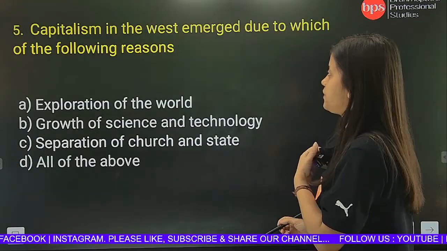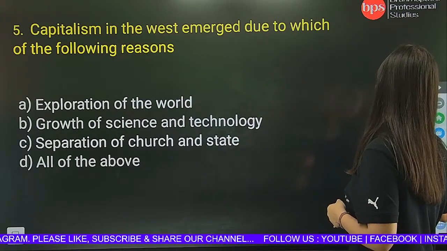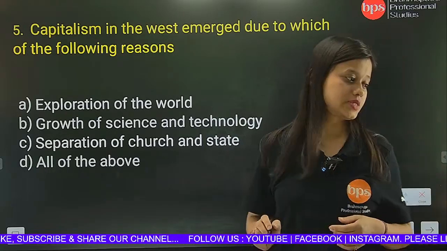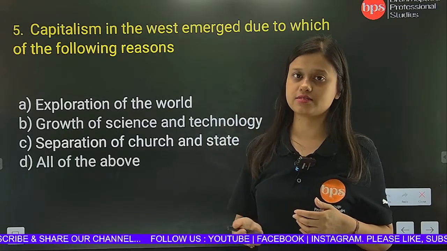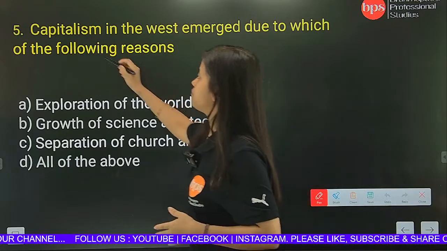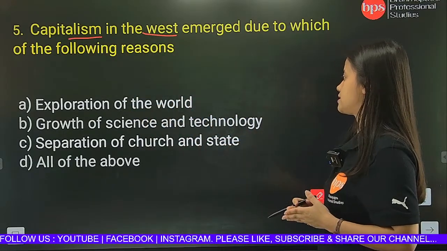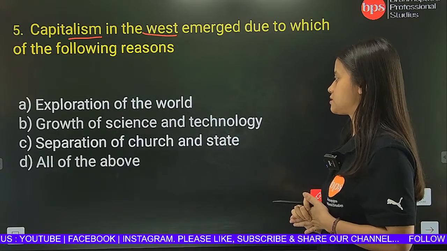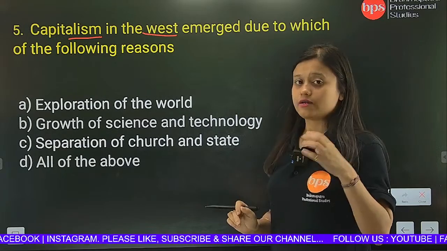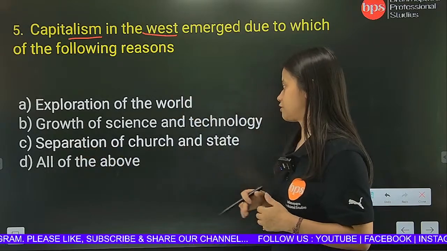Number 5: capitalism in the West emerged due to which of the following reasons? This is a very simple question. Anybody who is preparing for the upcoming CUET will be able to answer this in a fraction of a second. The options are: exploration of the world, growth of science and technology, separation of church and state, and all of the above. Some students will get confused with option C, separation of church and state.